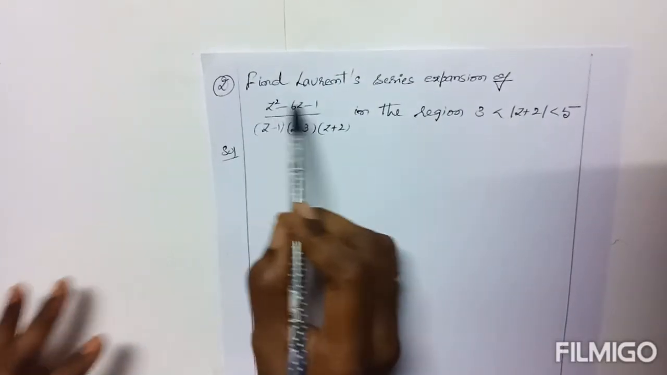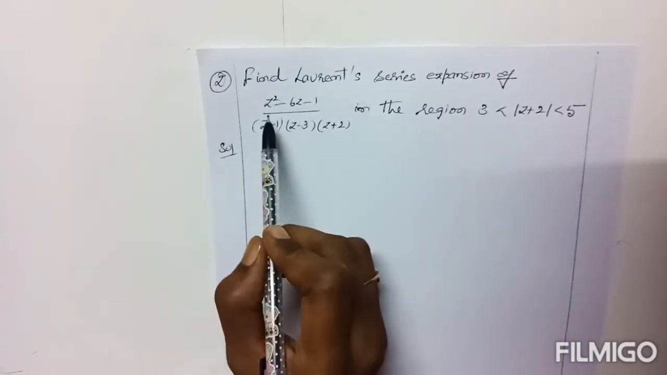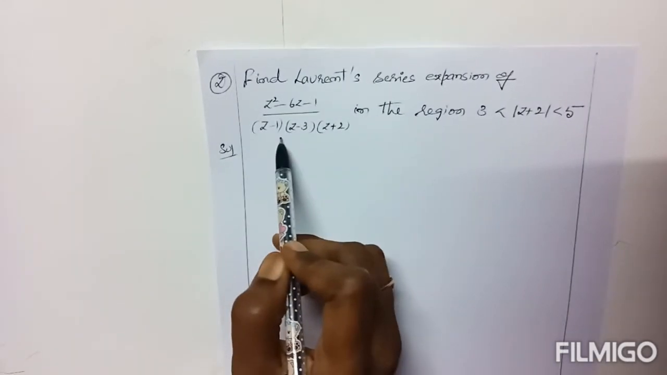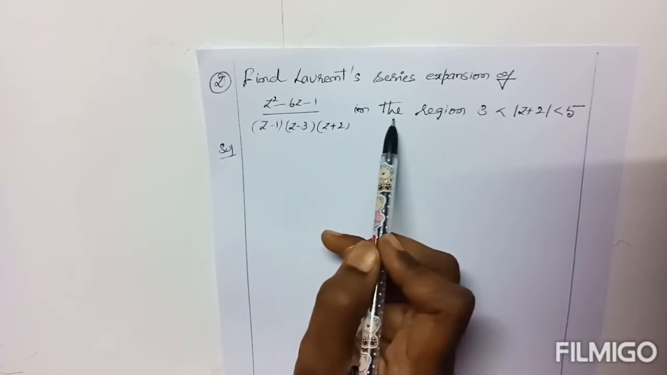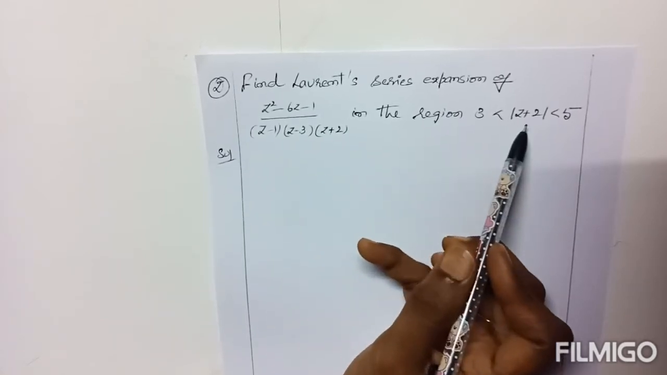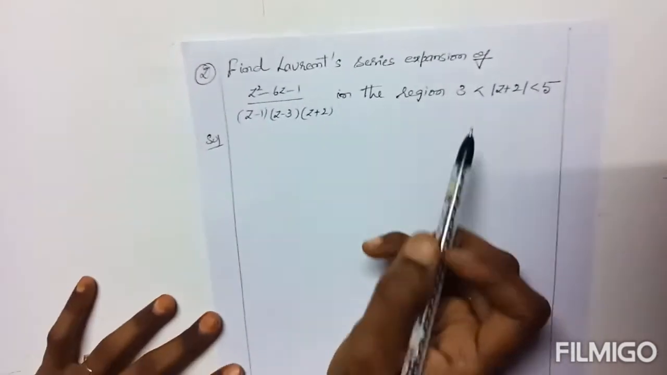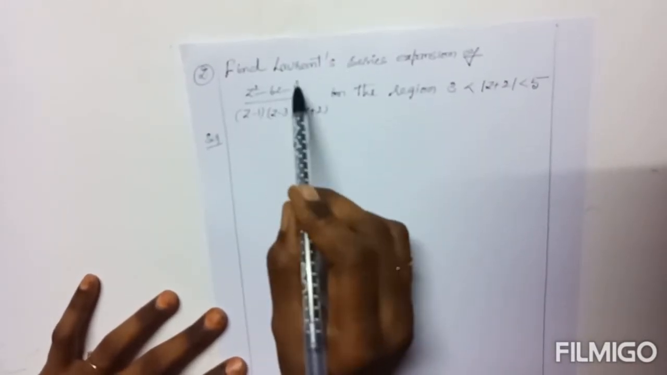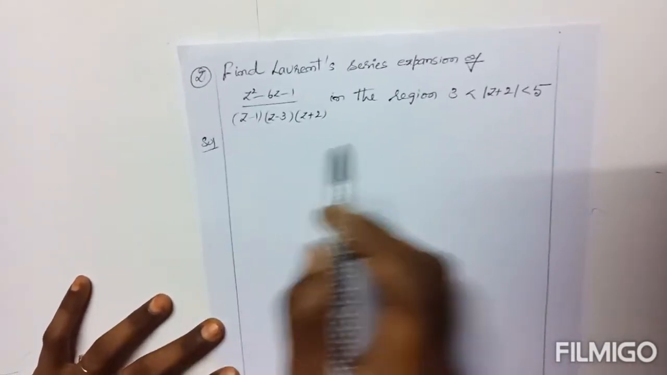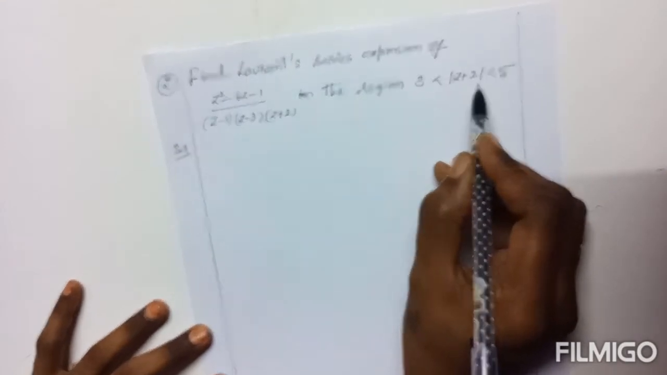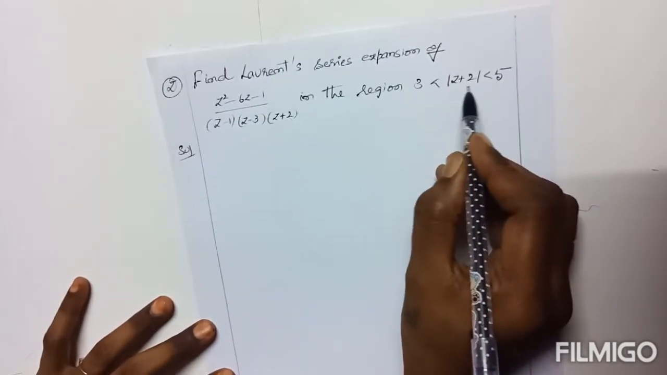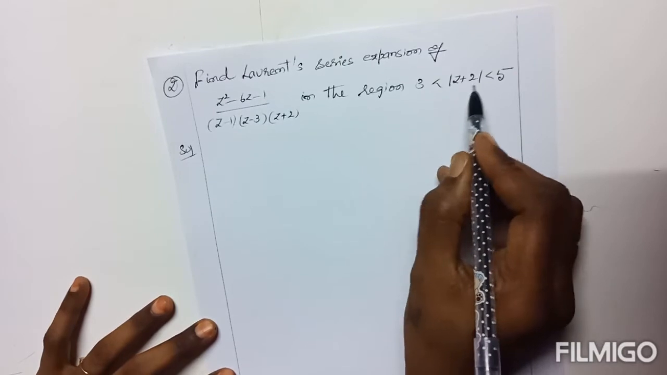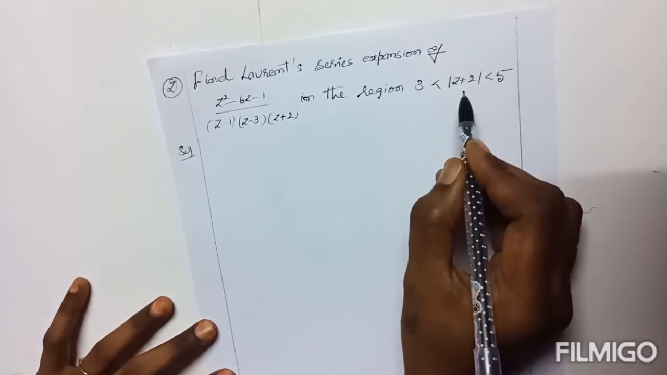The next problem is to find the Laurent series expansion of z square minus 6z minus 1 by z minus 1 into z minus 3 into z plus 2, in the region 3 is less than modulus of z plus 2 is less than 5. In this region we have to expand this with the help of Laurent series. First, here also the condition is similar to the previous one. Here the middle term is z plus 2, so take its name as u only, single.